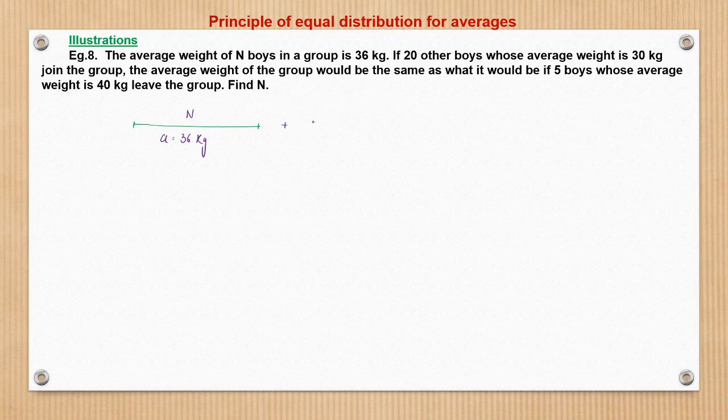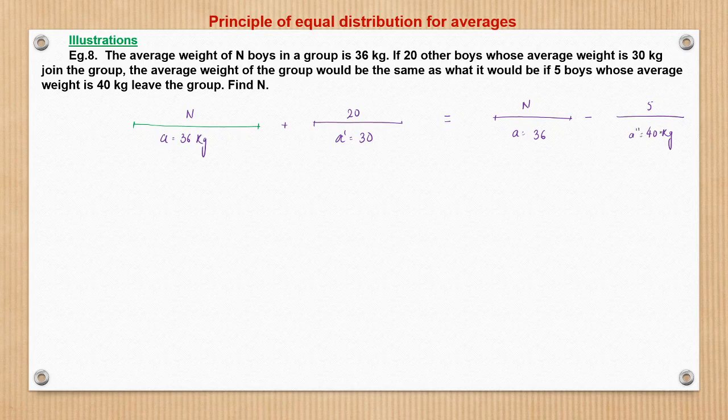Now to this group, if 20 other boys join whose average weight, say A dash, is equal to 30 kg, the average weight of the group would be the same as when the same n boys with average weight 36 kg, if 5 boys whose average weight is 40 kg leave the group, right?